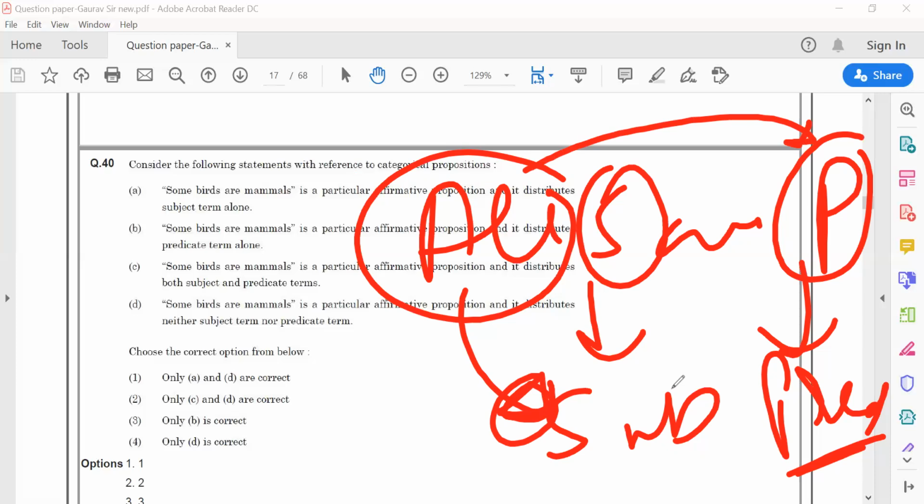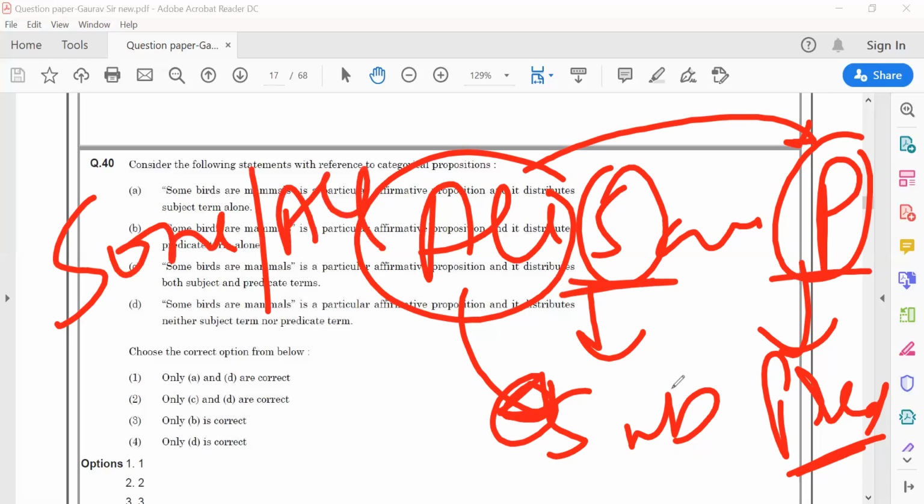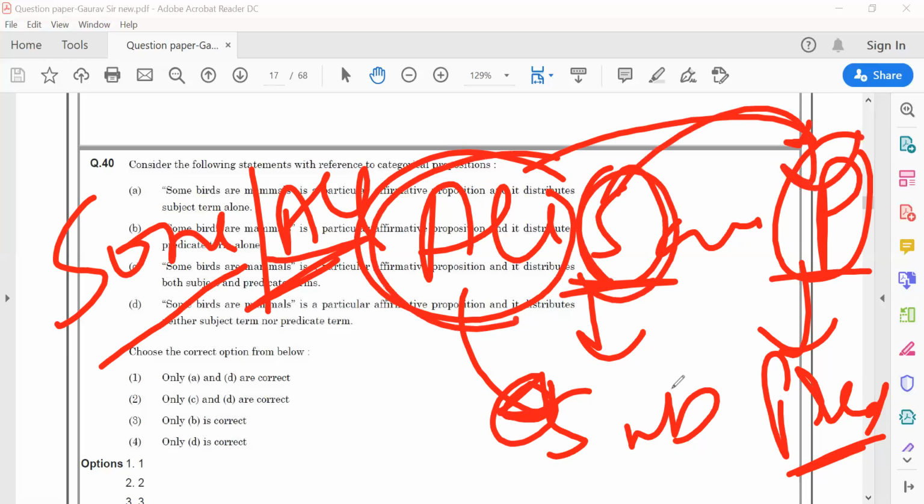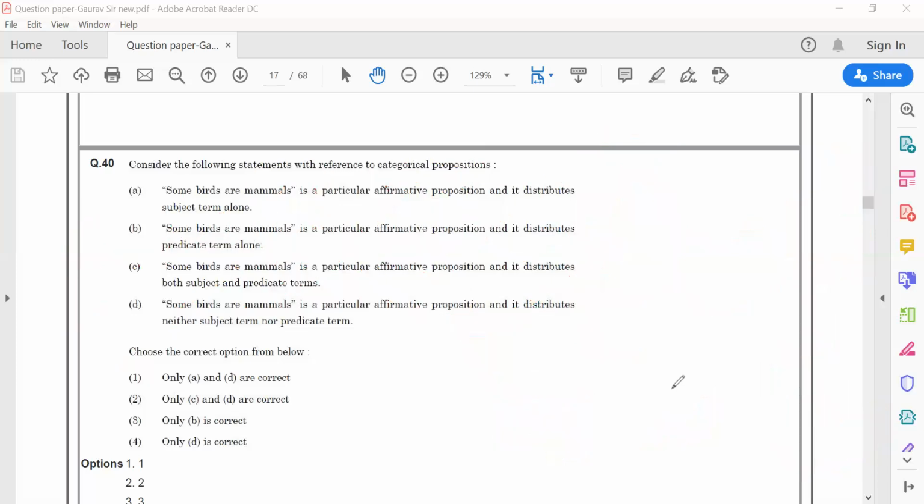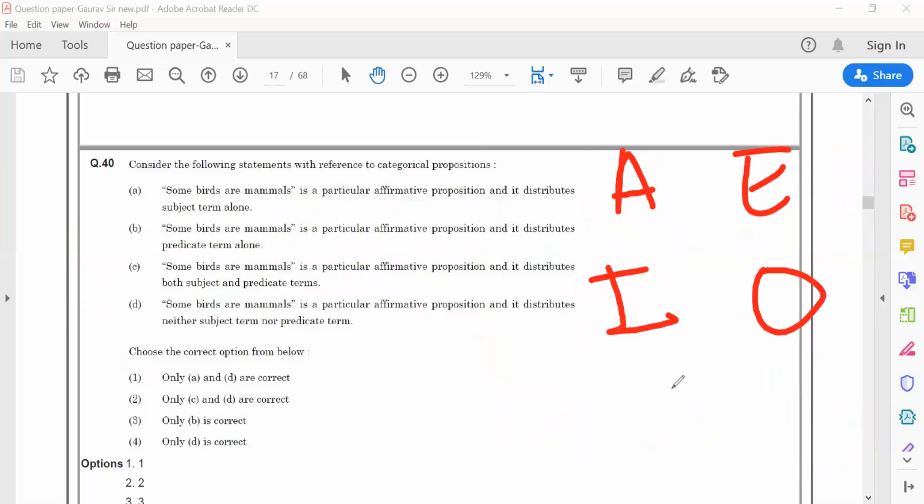So a categorical proposition is the one in which some or all members of one category are included in another. Here, all members of the first category, which is S, are included in P. So this is a kind of categorical proposition. Categorical propositions are of four kinds. They are A, E, I, O. These are the four kinds of categorical propositions.